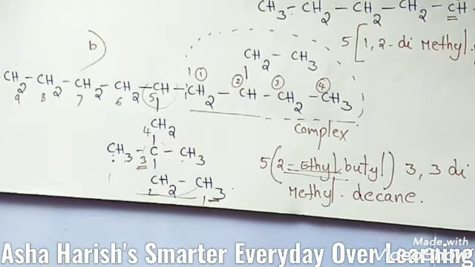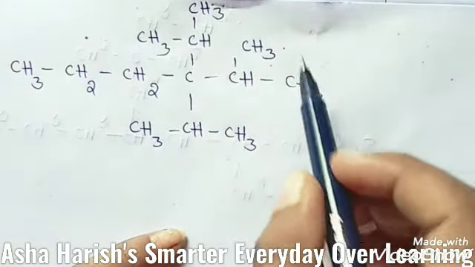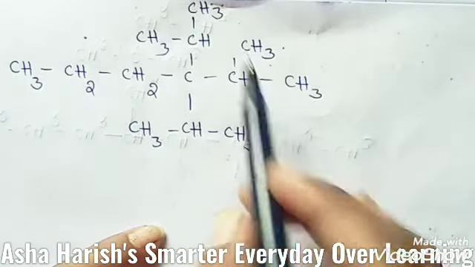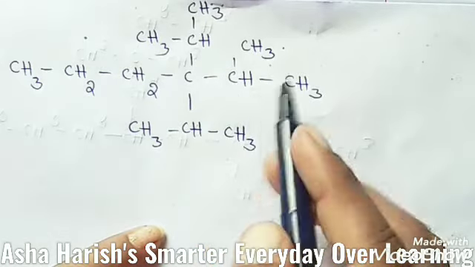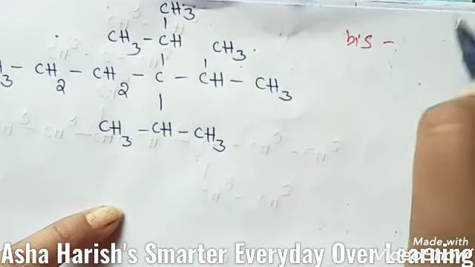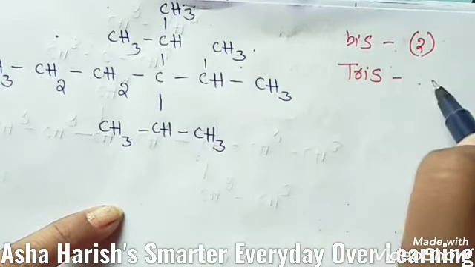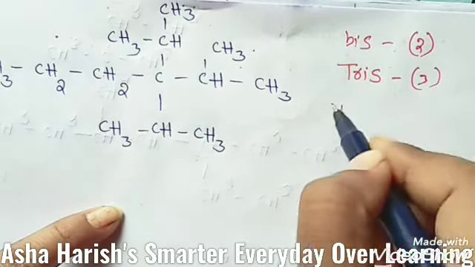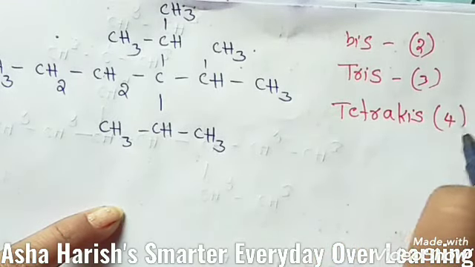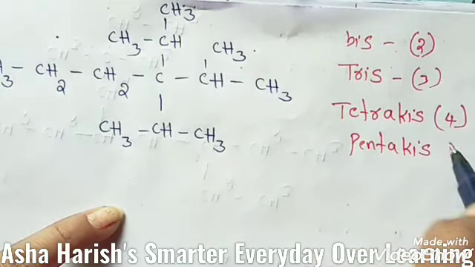And the next one is, for suppose if the same complex substituent occurs more than once on the parent chain at different positions, you should add the prefix bis for 2 and tris for 3, and the next word is tetrakis for 4, and the next one is pentakis for 5.